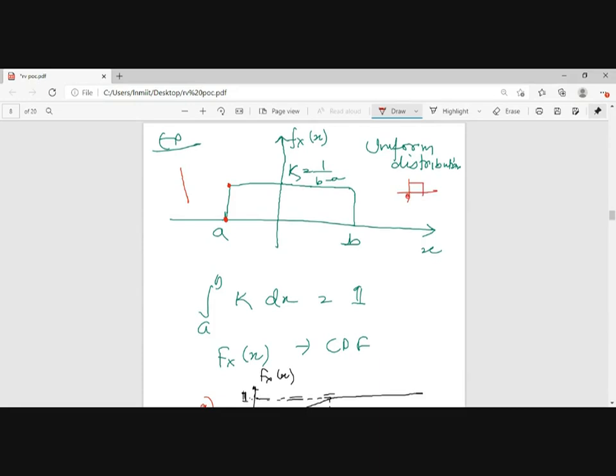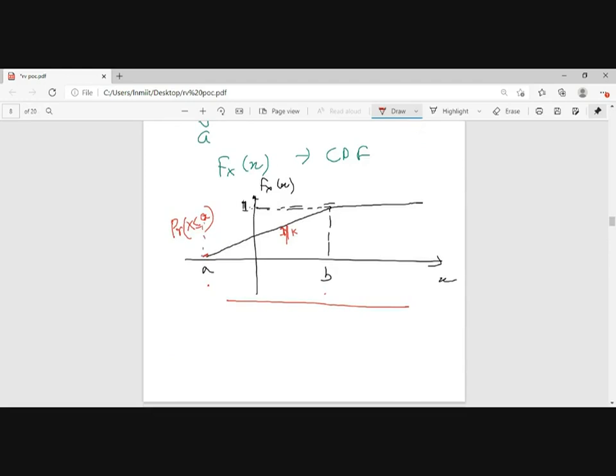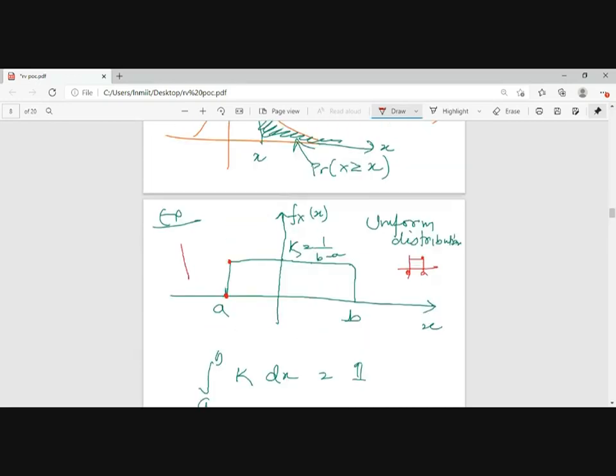This is discontinuous, and at any value A, I cannot say this is the value this and this, right? So when we are talking about the CDF, I can draw an impulse here also. I have to draw an impulse here because this has a discontinuity. But what has already been discovered is that at A, because it is the probability that X achieves a value less than or equal to A, we almost consider it to be 0. Okay, you are correct, but because there is a discontinuity, I cannot take the value of this and this.